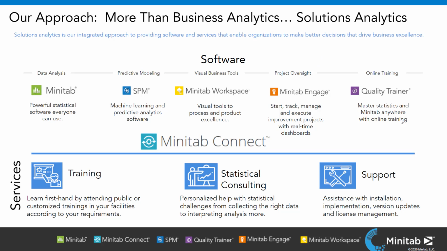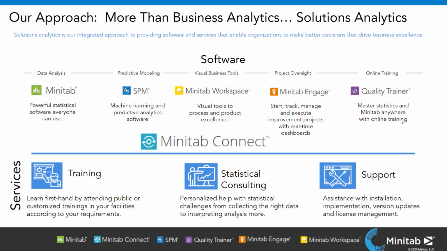For all of you who know Minitab, Minitab has grown from a single statistical product to drive process excellence and Six Sigma. Today, it is a solution analytics company. Square Circle is a proud partner for Minitab across Middle East and Africa.